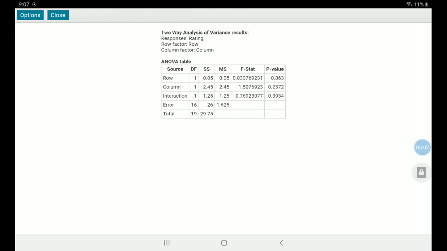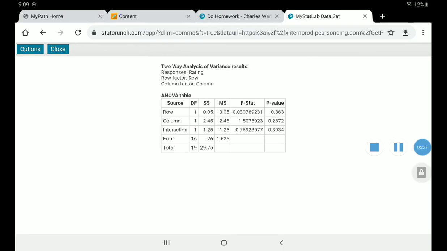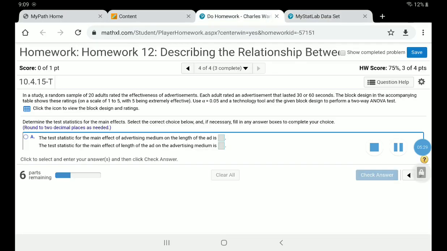And remember, what they want is the test statistic. In this case, the test statistic is the F stat. So for the row and the column and the interaction, there you have the F statistic. So I'll go ahead and write down the F statistic and put that into StatCrunch. The F statistic for the row and the column are there. That's what they want first. So let me write that down. All right, so we should be able to put that in.